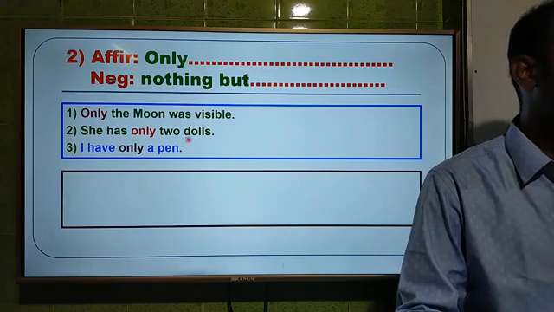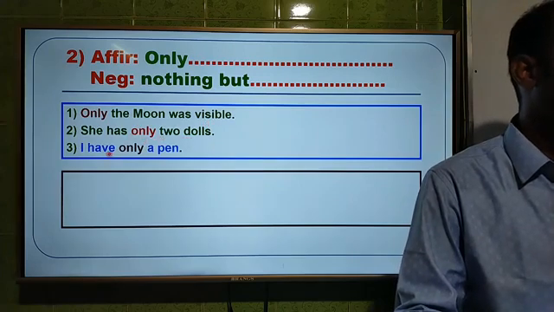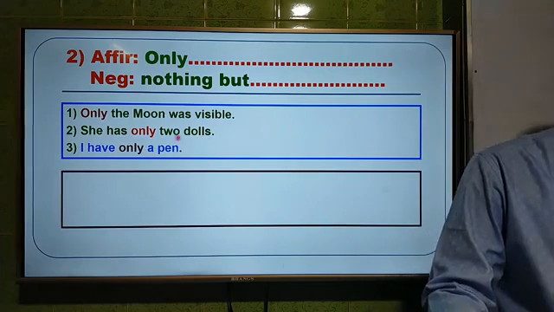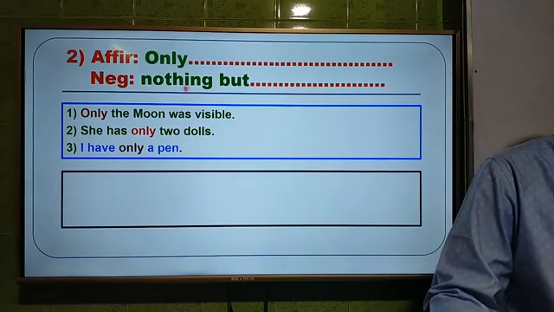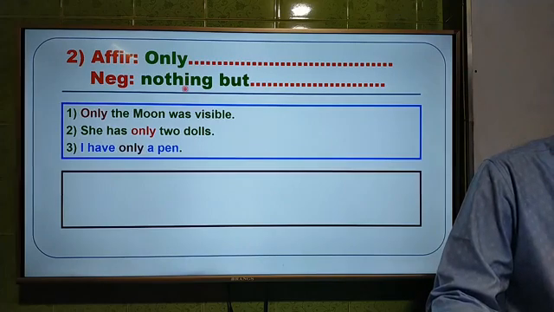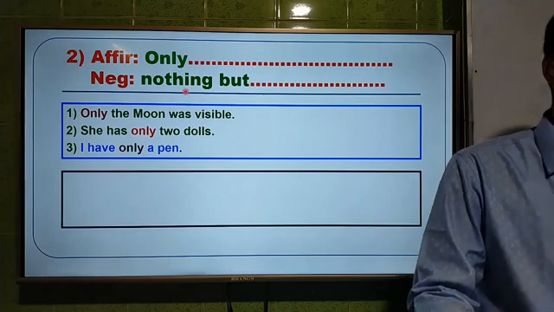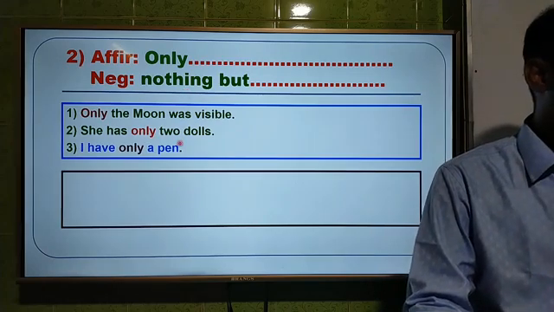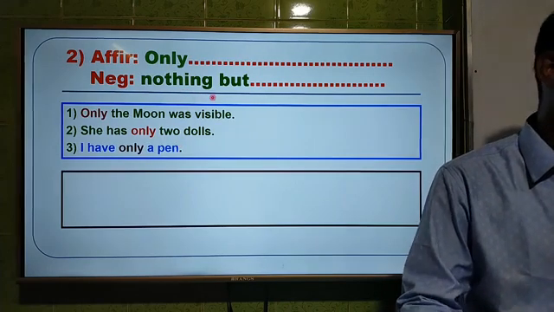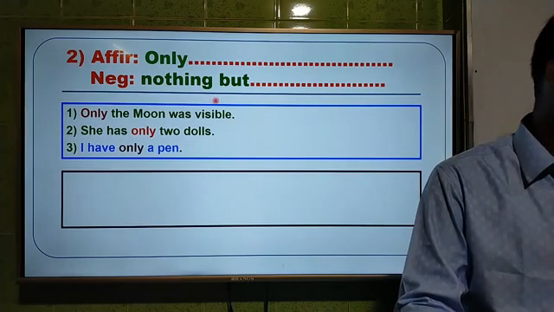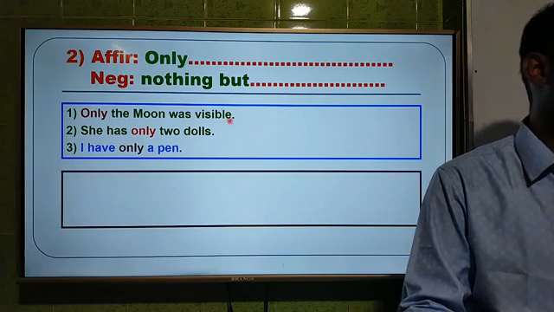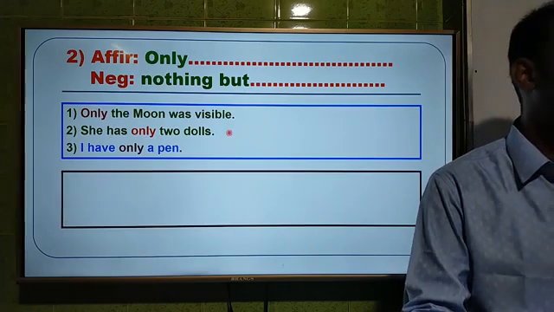She has only two dolls and I have only a pen. We have to use nothing but instead of only if it means thing, any kind of thing, not person. As the sentence means a thing, we have to use nothing but instead of only. I think you should try to answer these questions, and you will get 2 minutes.